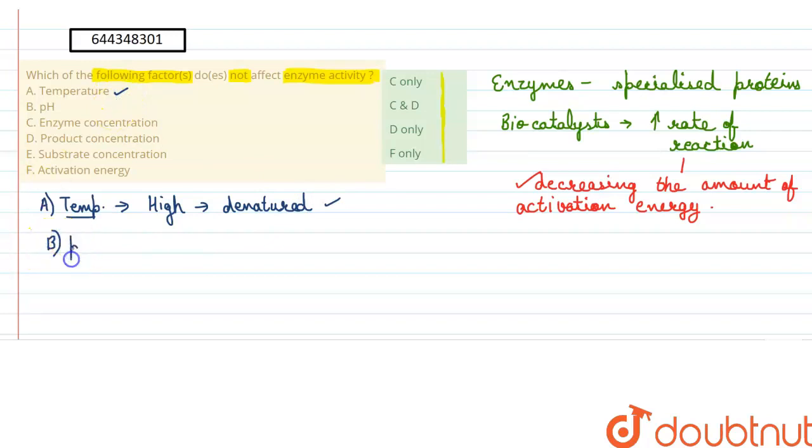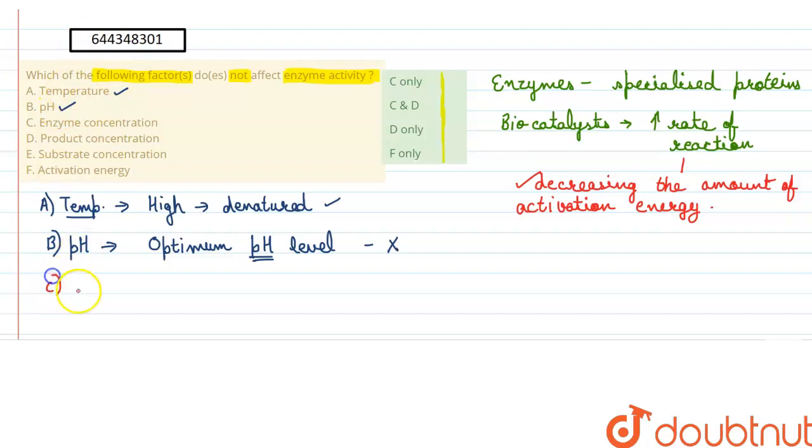Next is pH. Similar to temperature, pH also influences the activity. How? Because different enzymes are specialized to perform at optimum pH levels, which could be acidic, neutral, or alkaline. They require that optimum pH level for their activity to take place. If the pH level is not maintained, then they will not be able to perform. Therefore, this is also a factor that influences their activity.